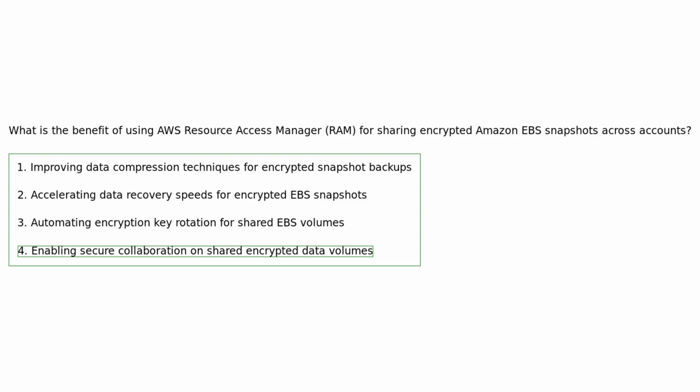Sharing encrypted Amazon EBS snapshots via AWS RAM facilitates secure collaboration on encrypted data volumes across AWS accounts, ensuring data confidentiality while enabling cross-account resource utilization.